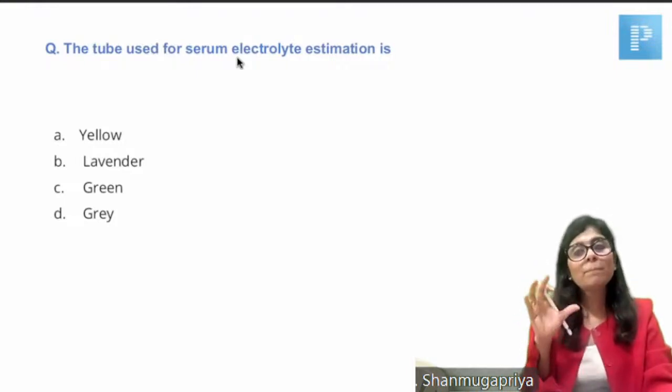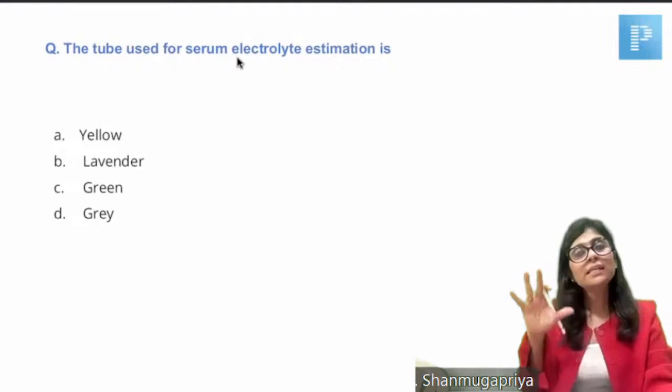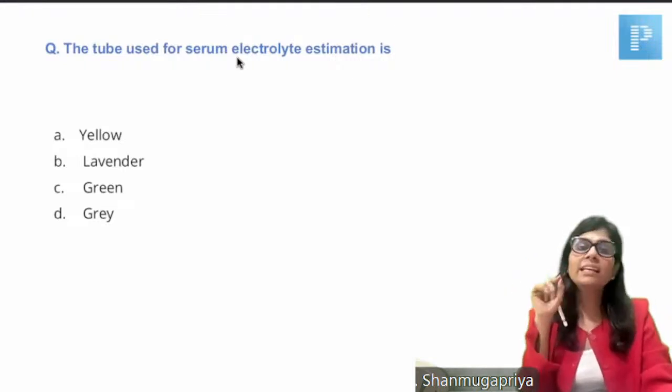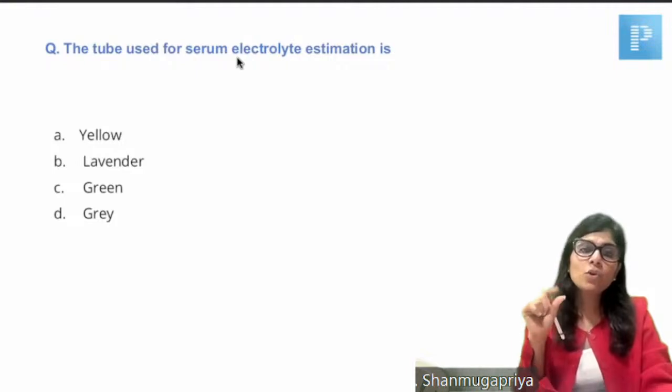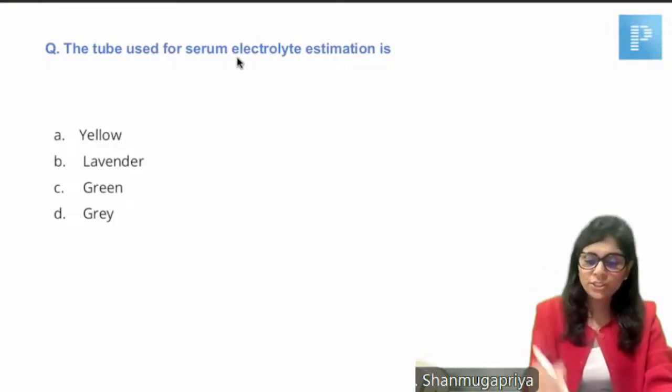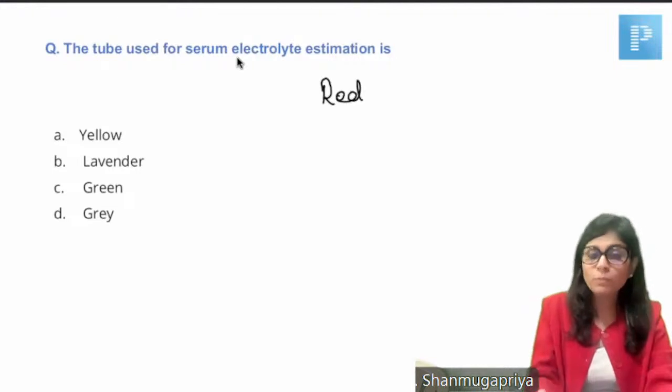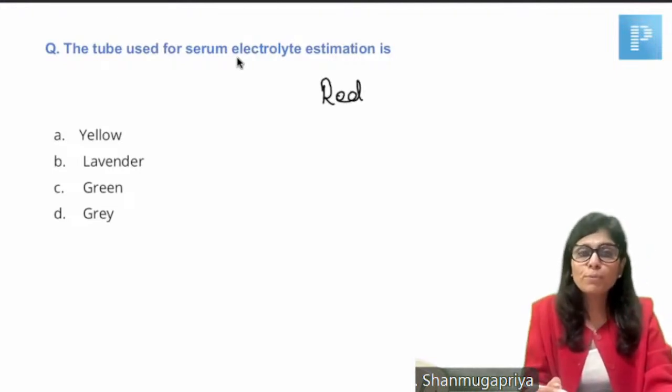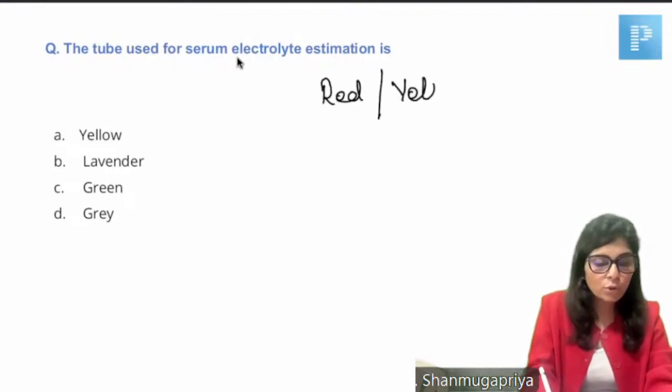But if the sample has to be stored or transported, then it has to be collected in a gel tube. And gel tube has got what cap? Yellow cap. So for serum electrolyte estimation, it is either a red top tube, but if the sample has to be transported or stored, it has to be a yellow top tube.